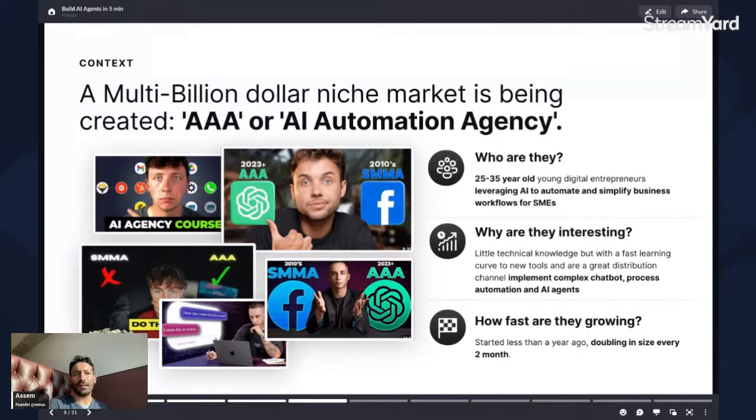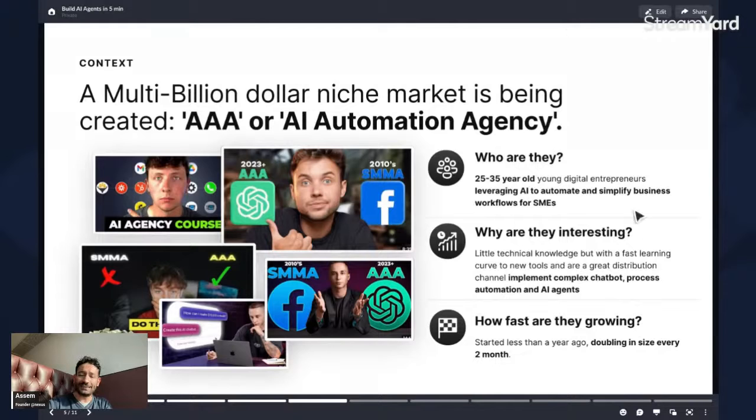What those agencies were doing was going into companies, finding inefficiency, and helping companies become more efficient. Right now, with AI and what I told you, it's very easy for people to build this automation and to build these different AIs to go into companies and simplify and automate tasks, right?